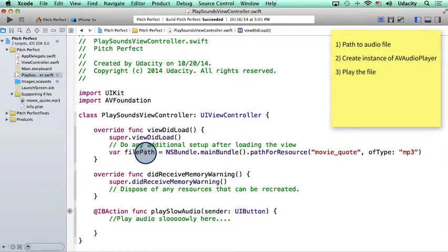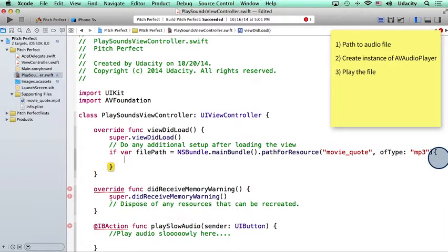Although there is this one thing that is bothering me here, which is, what if there is a problem getting this file path? For instance, what happens if we mistype the name of the file or its extension? To avoid such cases, it's good to include this declaration in an if statement. There. Now if we are unable to obtain this file path for whatever reason, we can print out a helpful error message.